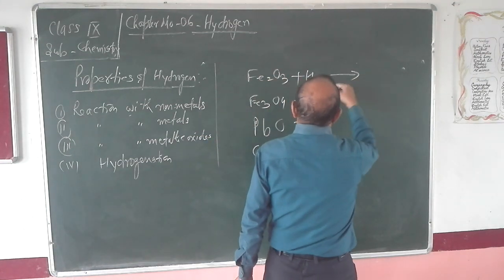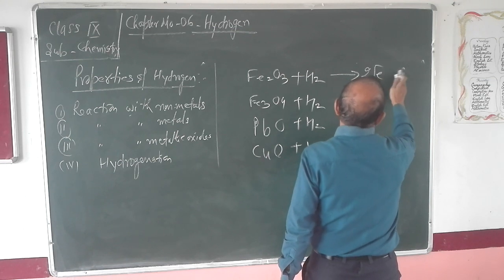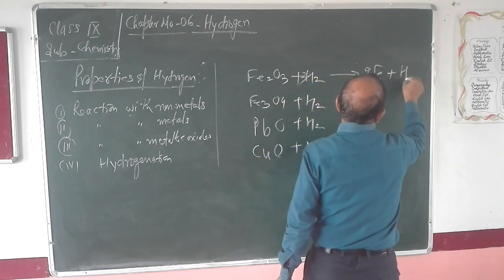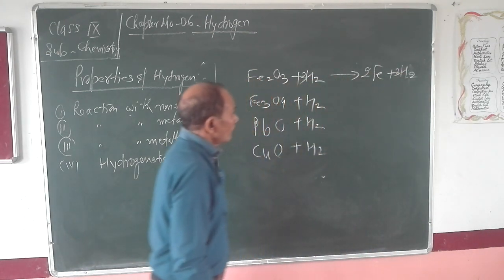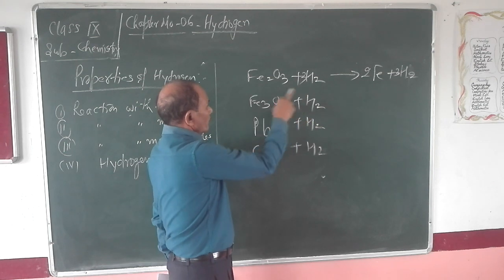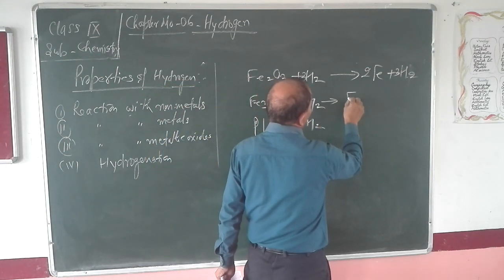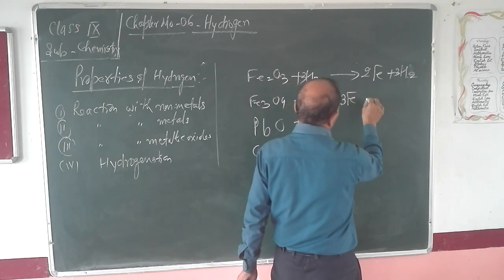When hydrogen reacts with ferric oxide, it will convert into the metal along with the formation of water. In the same way, when it reacts with triferic tetroxide, this will be reduced into its metal.